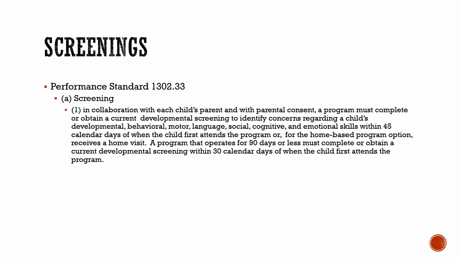Screenings, Performance Standard 1302.33. In collaboration with each child's parent and with parental consent, a program must complete or obtain a current developmental screening to identify concerns regarding a child's developmental, behavioral, motor, language, social, cognitive, and emotional skills within 45 calendar days of when the child first attends the program, or, for the home-based program option, receives a home visit. A program that operates for 90 days or less must complete or obtain a current developmental screening within 30 calendar days of when the child first attends the program.